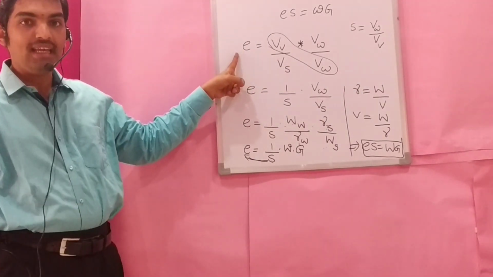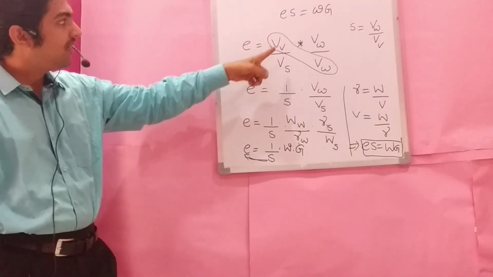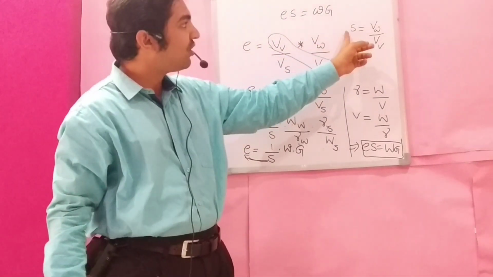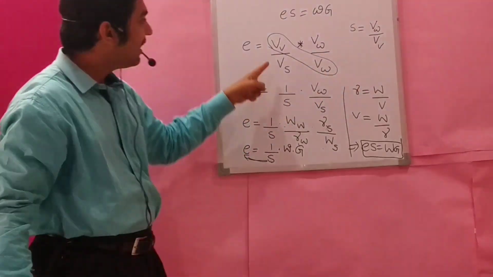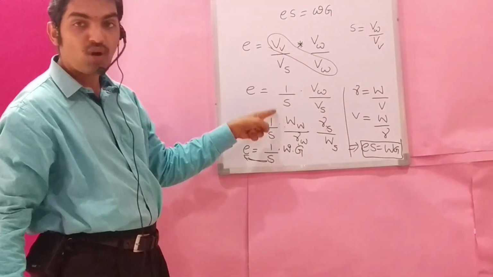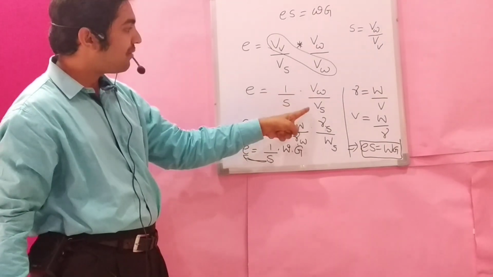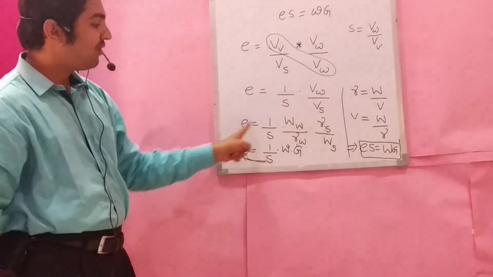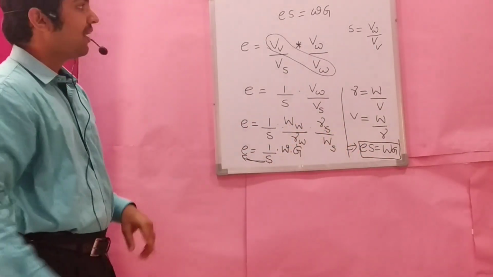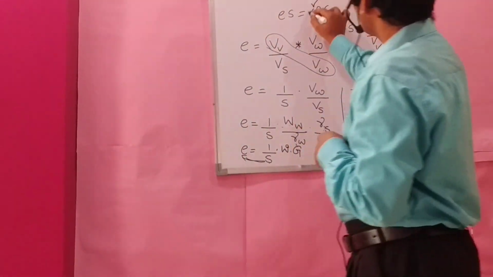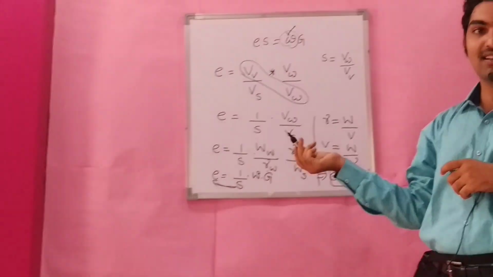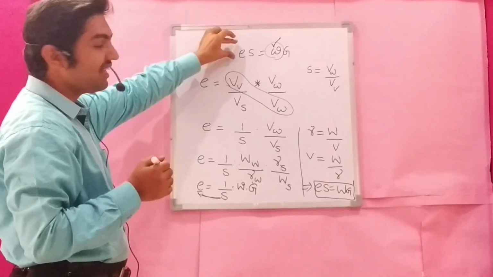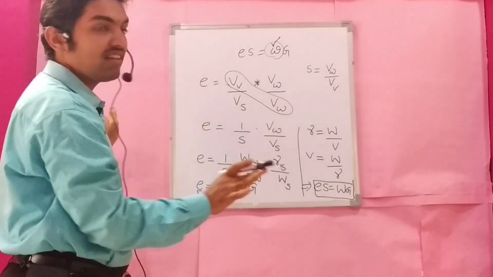First we have taken e, void ratio, Vv by Vs, multiply and divide with volume of water. Later, we know that S is equal to Vw by Vv. This Vv by Vw is nothing but the reciprocal of S, 1 by S, into Vw by Vs. We know that V is W by gamma. Thereby we got this derivation. Yesterday we did it with w because computation with water content is easy, that's all. We cannot say we cannot compute with e. We can take any variable, convert into another and derive the relationship.